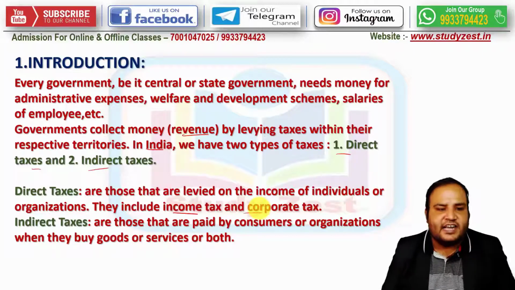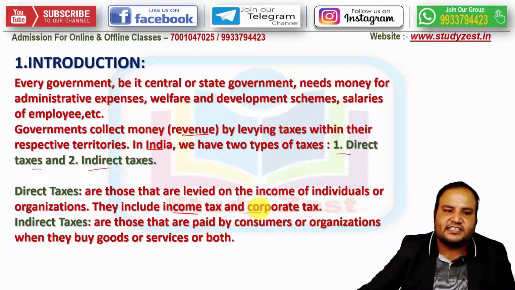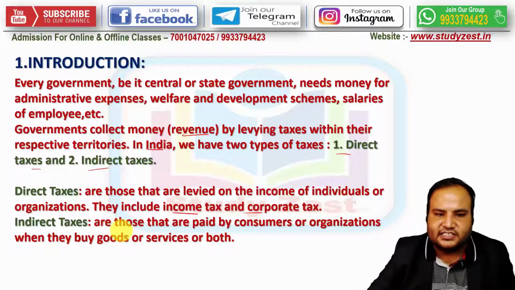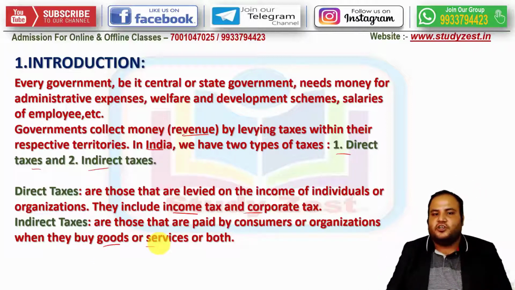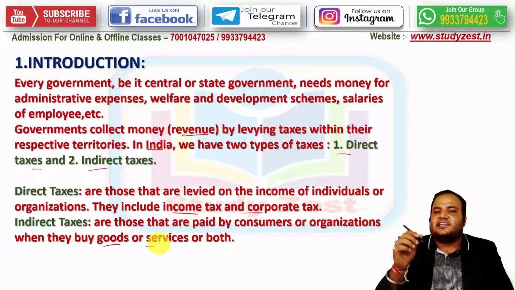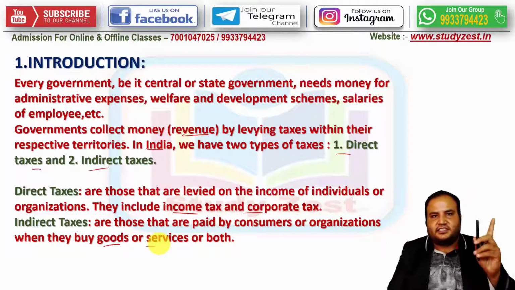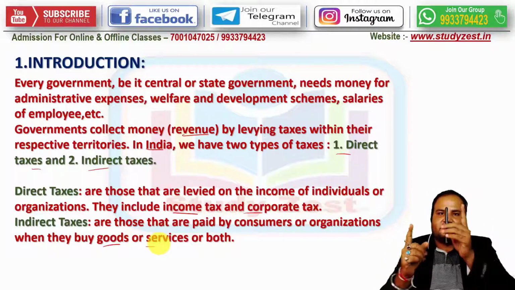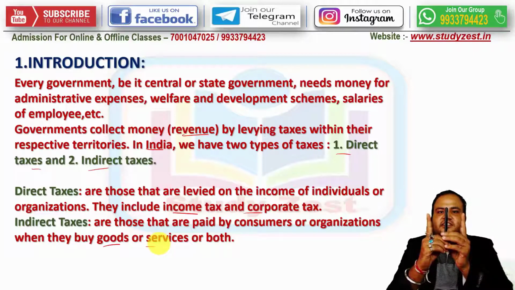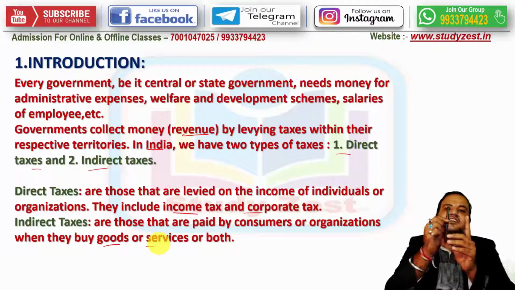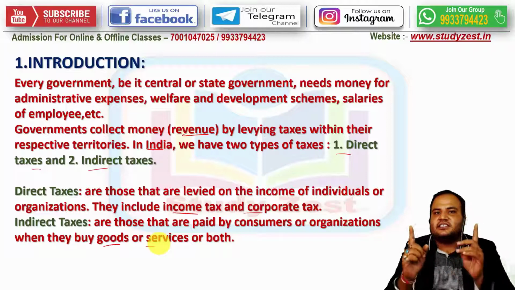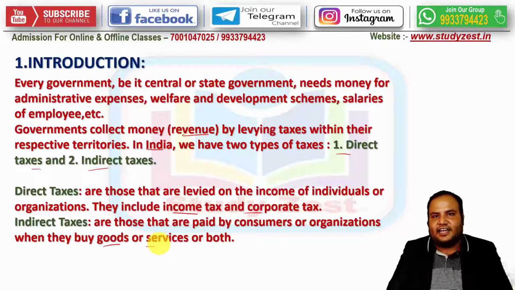Now let's come to indirect taxes. Indirect taxes, as the definition suggests, are those taxes that are paid by the consumer or organization when they buy goods or services or both. So in this scenario of indirect taxes, there is a middle person. This is the government, this is you, and there is a middle person, this pen. These three things. You are paying the taxes to this middle person, and this middle person is paying the tax to the government. This scenario is called indirect taxes.